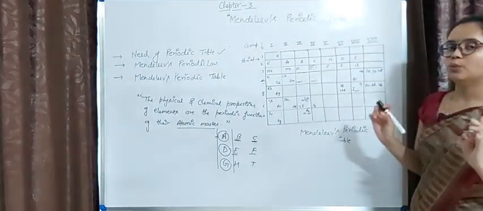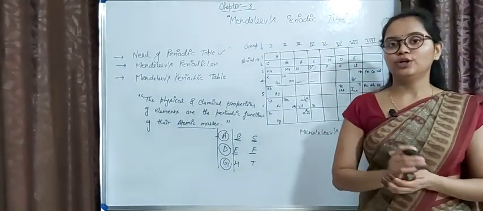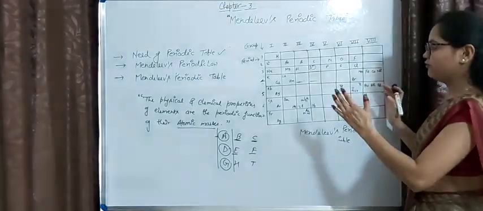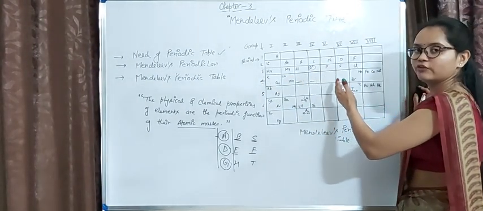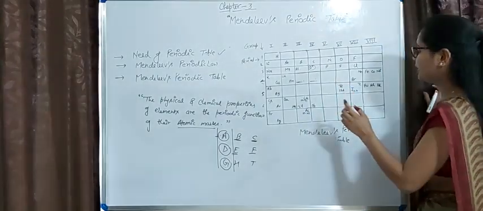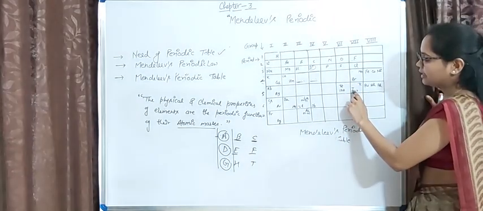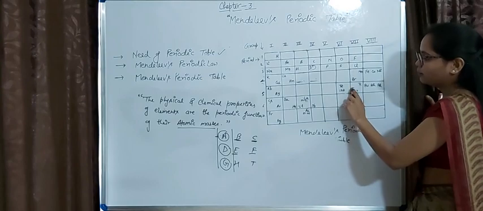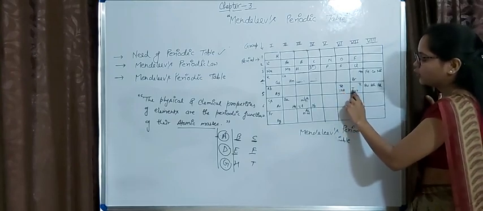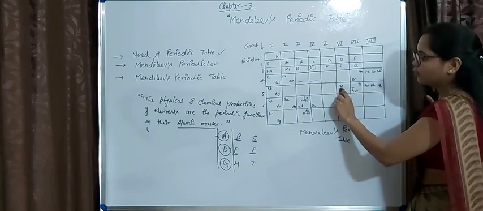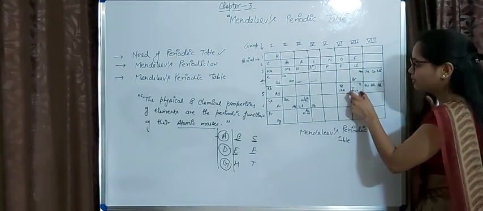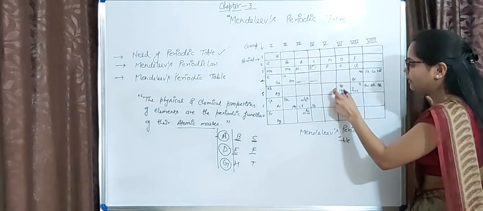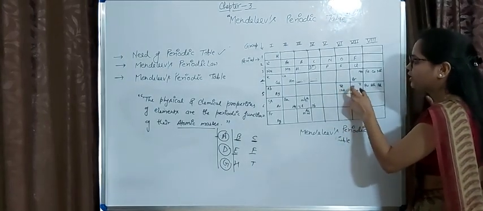Now one more thing. As I told you, he arranged all the elements in increasing order of atomic masses. But as you can see here, he placed iodine before tellurium. The atomic mass of iodine is 127 and tellurium is 128, so iodine should be placed before tellurium, but he placed iodine after tellurium.